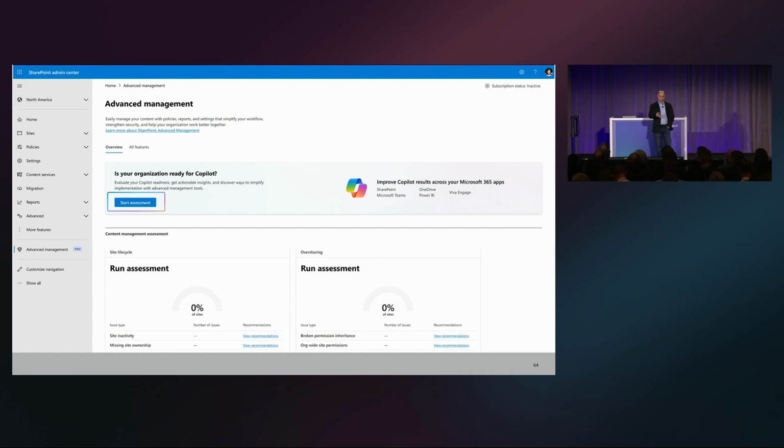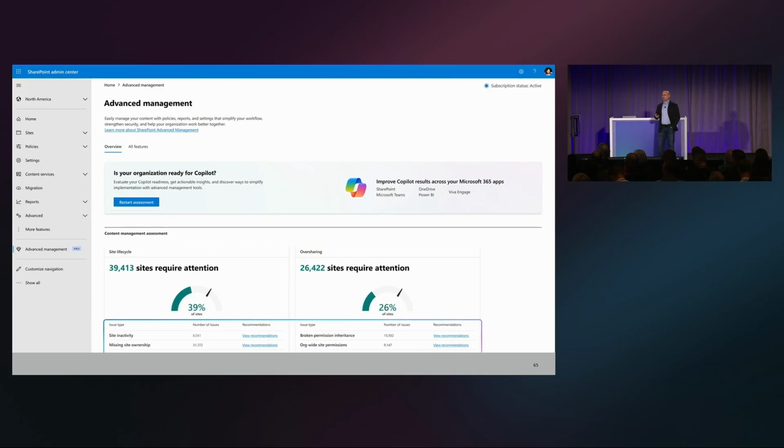So now we made this really easy for you. You can just come to the SharePoint Advanced Management page, which is in SharePoint Admin Center. There's an assessment. You click one button. Once you click the button, we'll kickstart a whole bunch of processes and reports in the background that will take about 24 hours to sometimes up to 5 days to generate, because all the reports take time to process. But then once they're generated, you're going to get a really quick and simple scorecard.